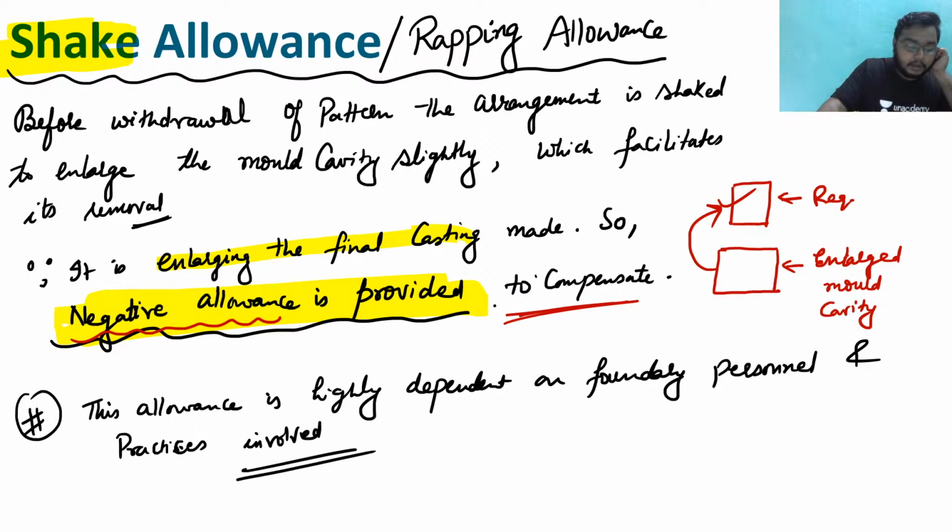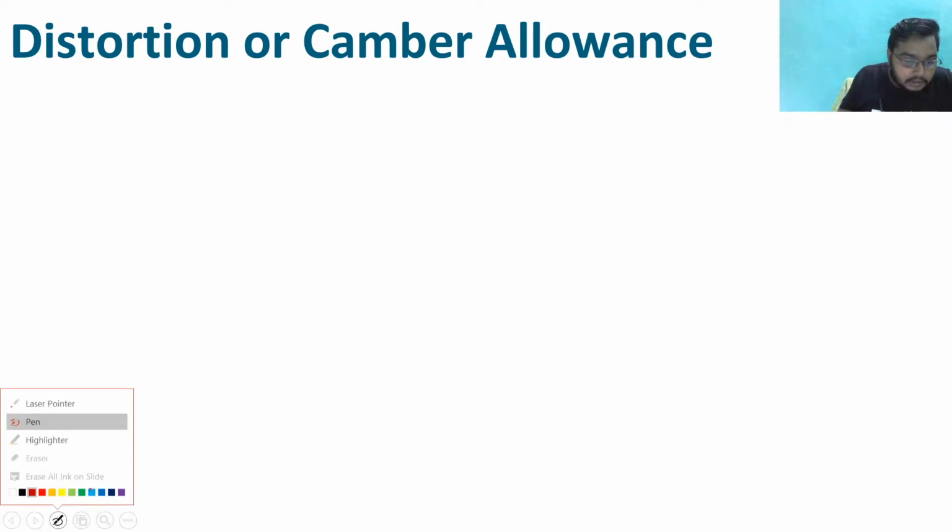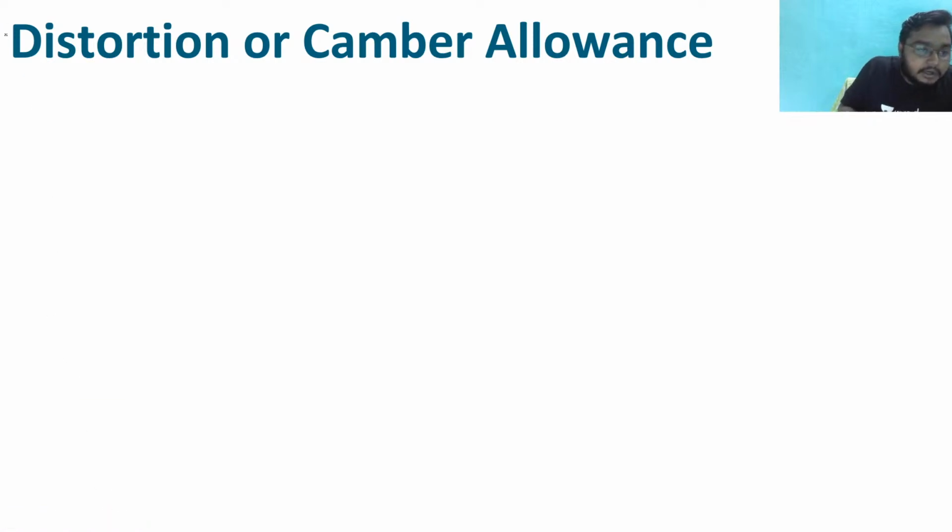ठीक है. Now see, the next allowance is very important, that is distortion allowance. This allowance is very much important.